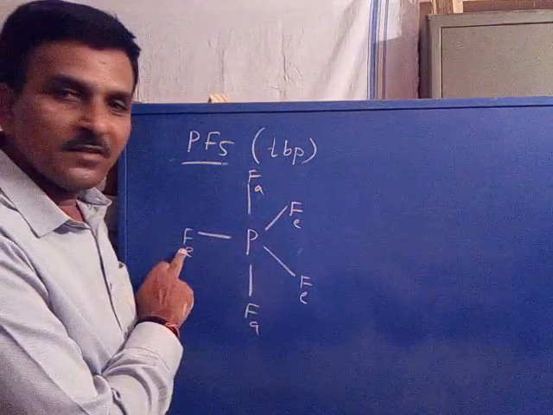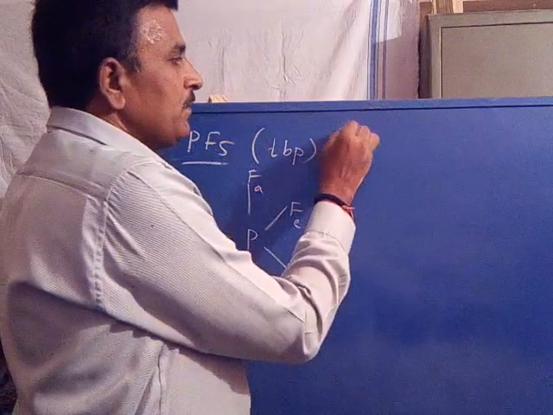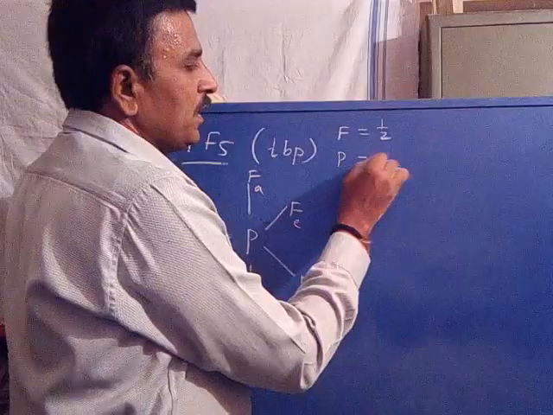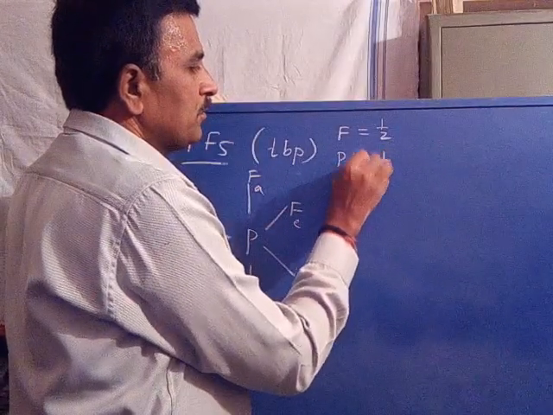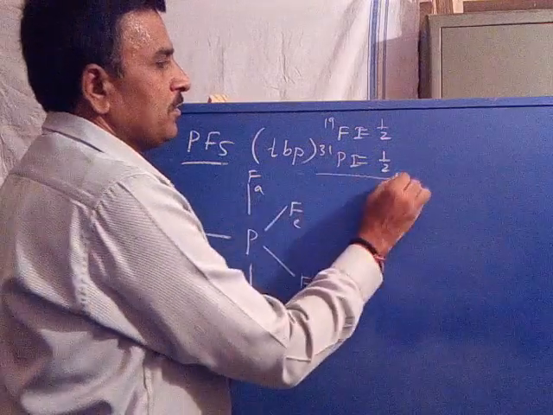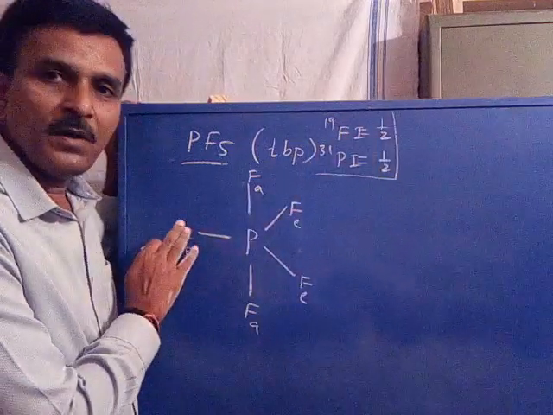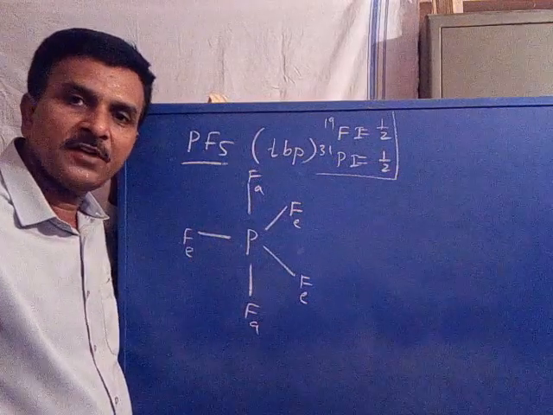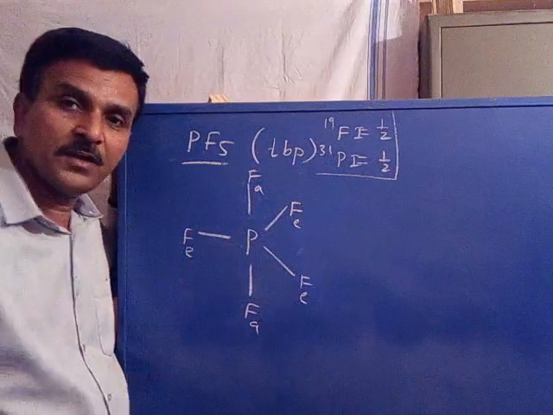Now here in this case, fluorine I is equal to 1 by 2, phosphorus I is equal to 1 by 2. 19F, 31P. Now in this example, the phosphorus nucleus is also spin active.